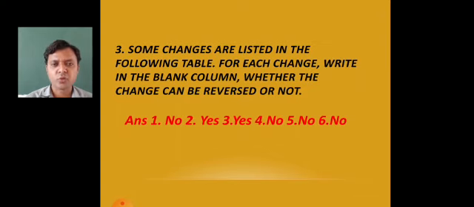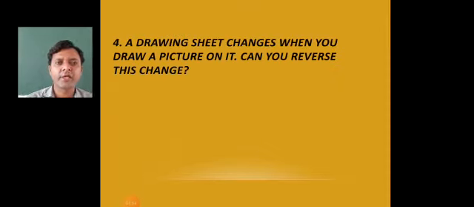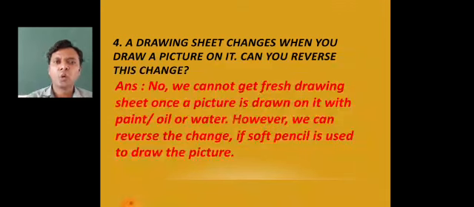Okay, let's move to question number 4. A drawing sheet changes when you draw a picture on it. Obviously, once you draw the picture on the drawing sheet with oil paint or color paint or any kind of paint, the drawing sheet will change. Can you reverse this change? What do you think? See the answer. No, we cannot get a fresh drawing sheet once a picture is drawn on it.